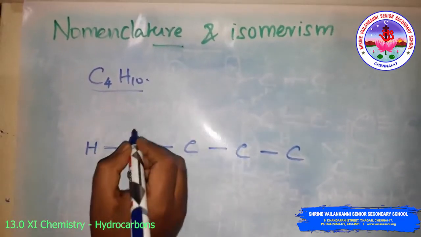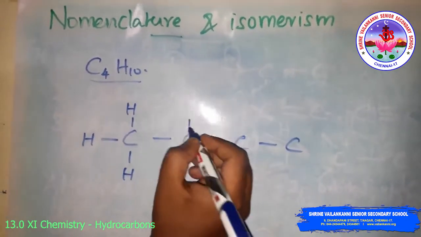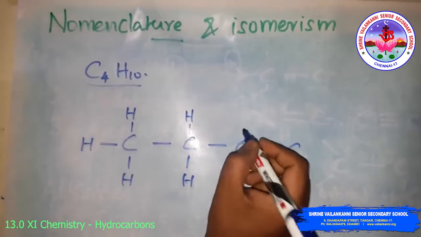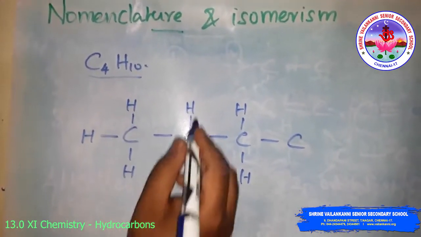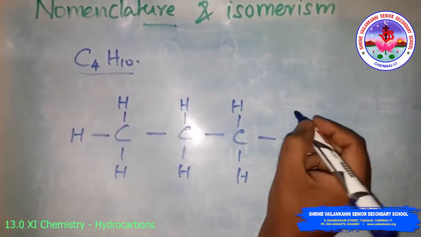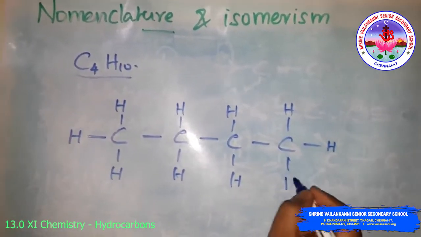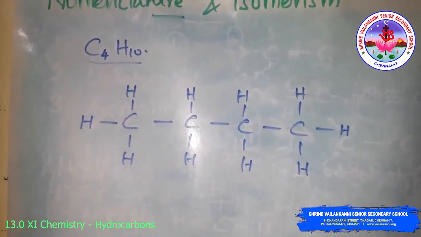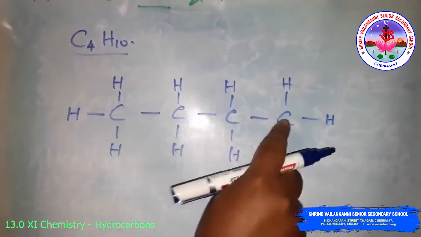Just write it. You have to satisfy the valence here, carbon having tetravalence. I am going to join the remaining hydrogens like this. So this is one possible arrangement, the straight chain compound.